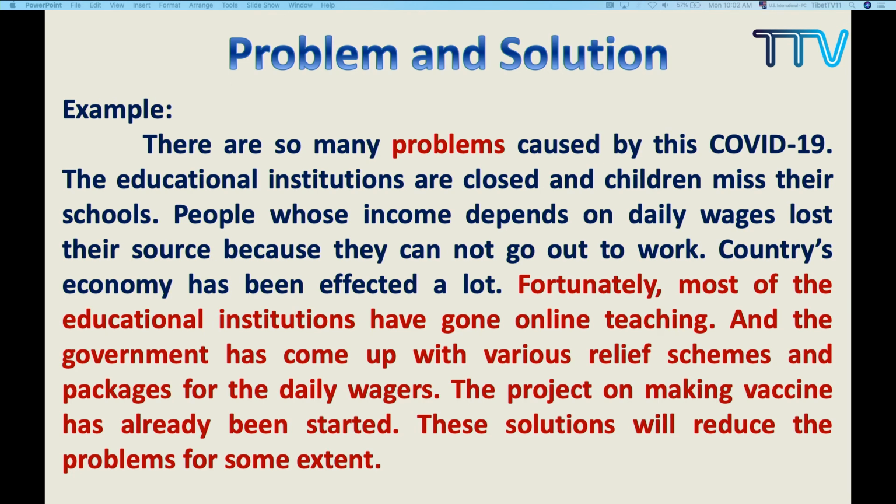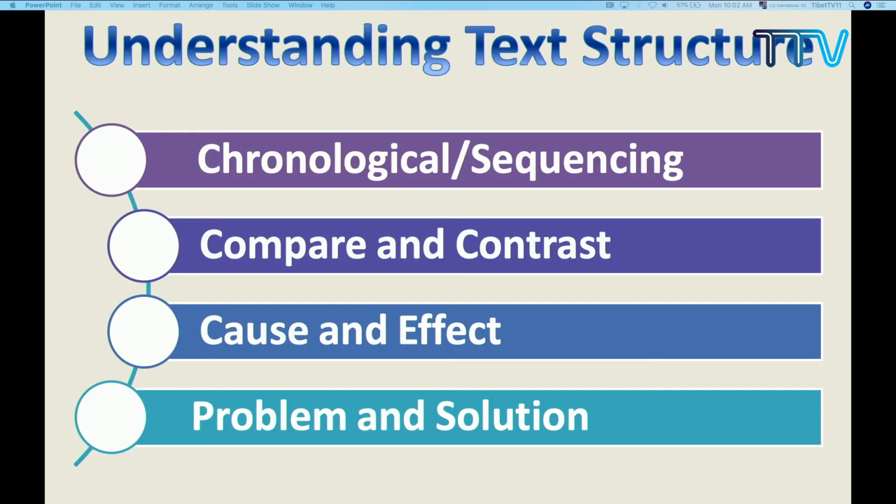Now we have already covered all four text structures: chronological, compare contrast, cause and effect, and problem solution. You should also try to identify them. As homework, you just try to go through a small piece of writing.